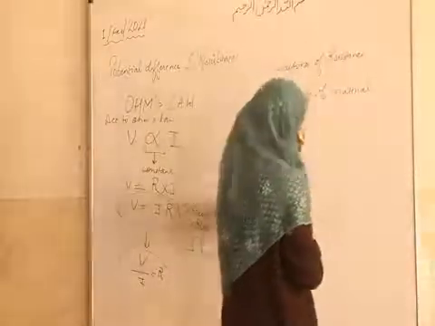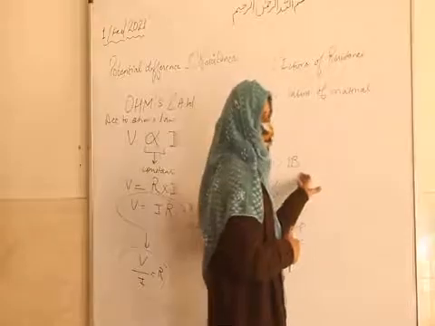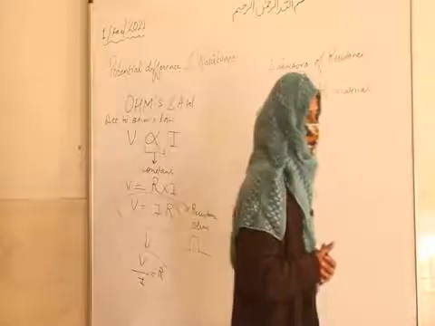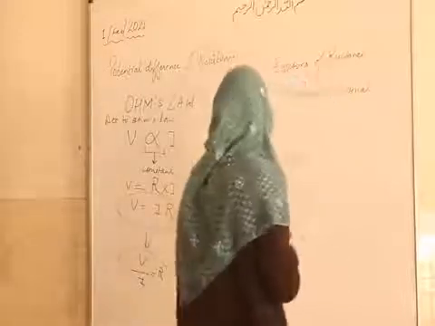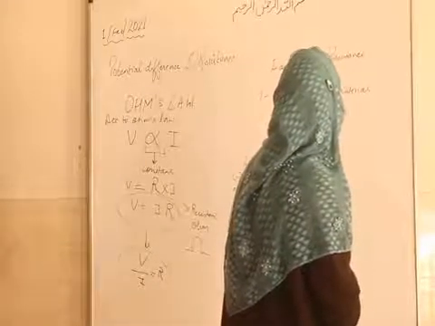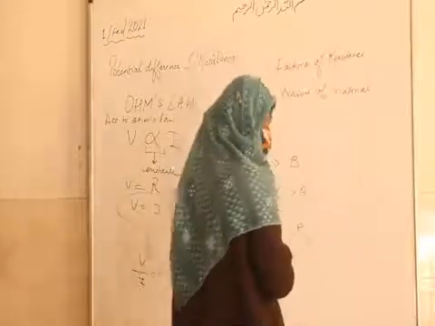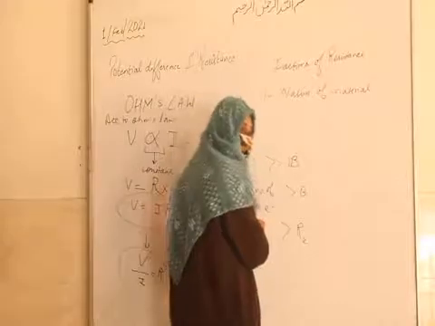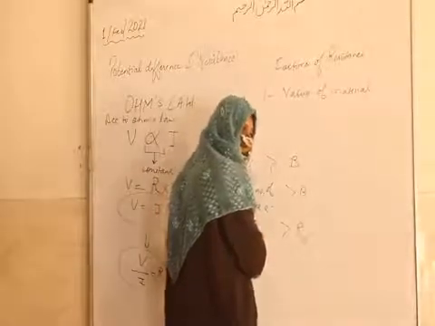Less electricity, current will be drawn less. In conductor A, what will happen? There will be more free electrons, so there will be more resistance.